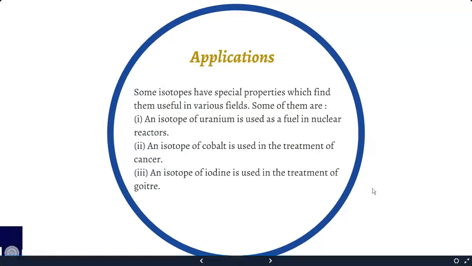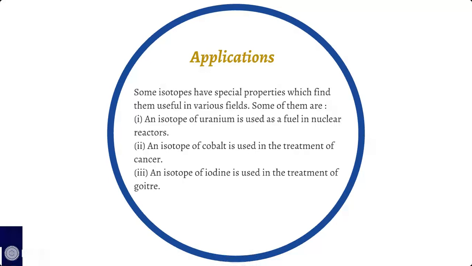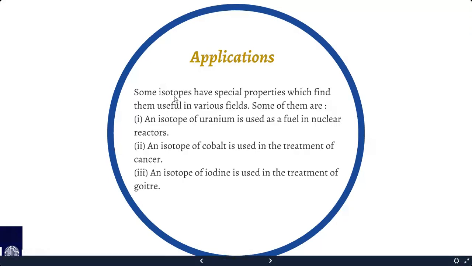Now, what are the applications of isotopes? Some isotopes have special properties which we will find. First is the isotope of uranium, which is used in nuclear reactors. The isotope cobalt-60 is used in the treatment of cancer in radiotherapy. And the isotope of iodine is used in the treatment of simple goiter.